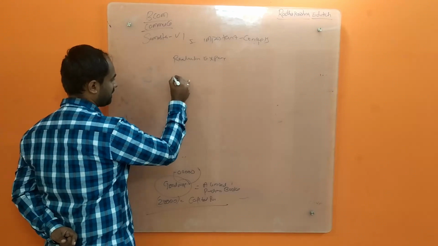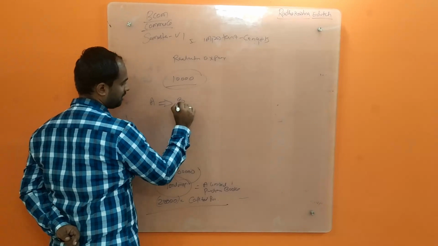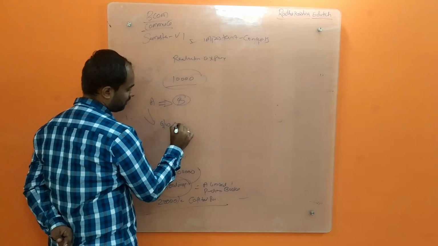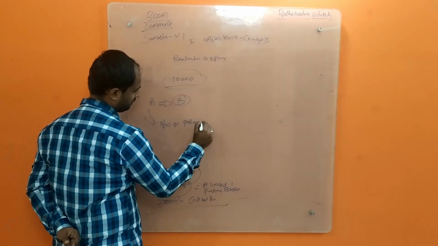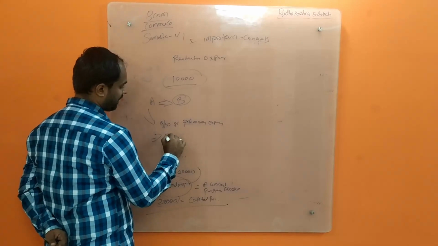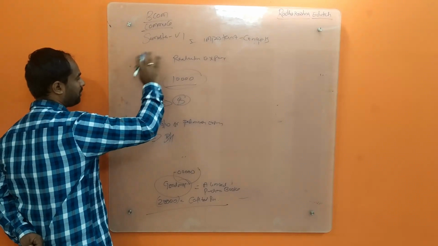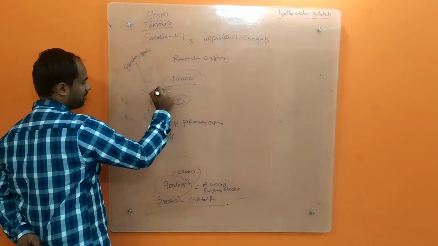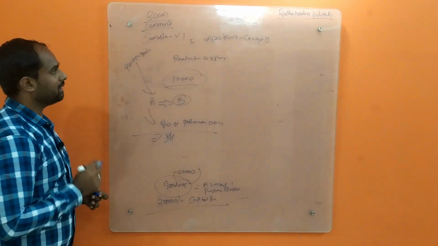For example, say 10,000 has been paid. If A has paid it, then in A's books this will be considered as goodwill or miscellaneous or preliminary expenses, and it will be shown in the balance sheet. We are discussing everything from the purchaser's point of view, because we will mostly be accounting in the purchaser's books. So this will be considered goodwill or preliminary expenses, which will be amortized over a period. Okay, this is very, very important.